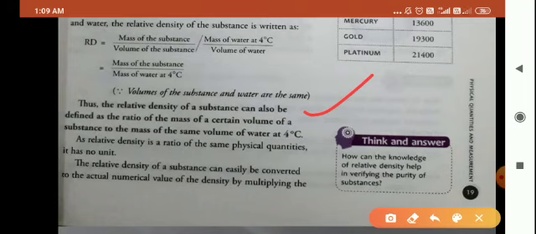Now children, as I am telling you every time, I am repeating this thing, that relative density is a ratio. And you know when we take a ratio of the same physical quantity, then it has no unit. So we can say that relative density has no unit because here we are taking two same physical quantities.